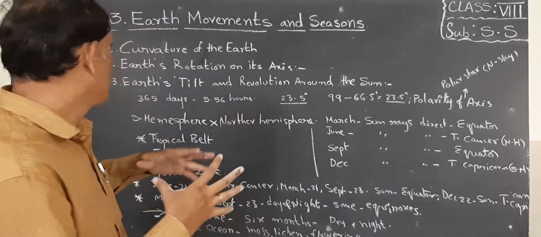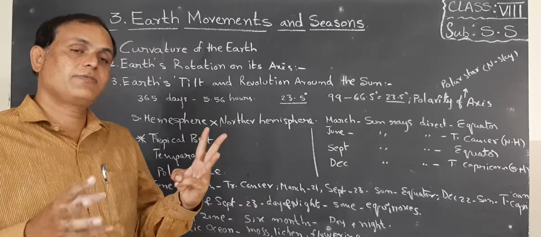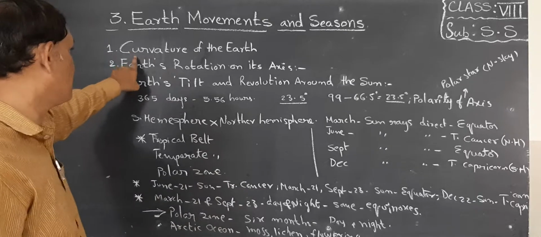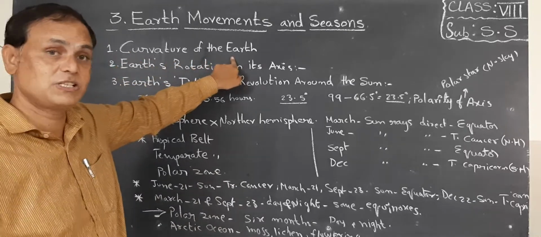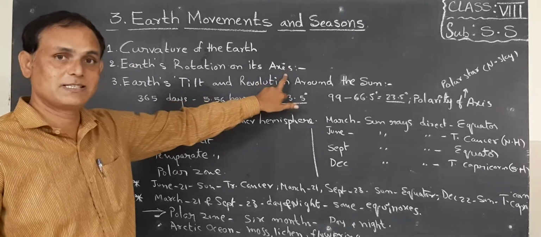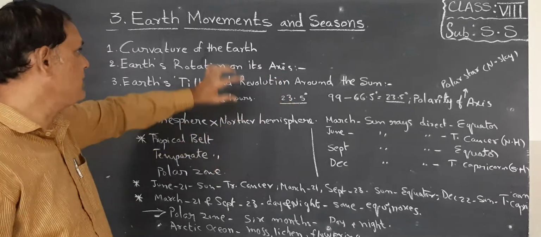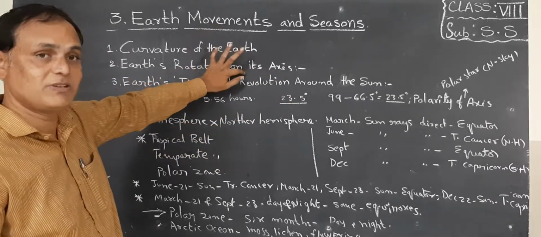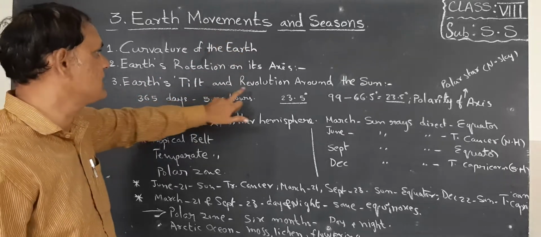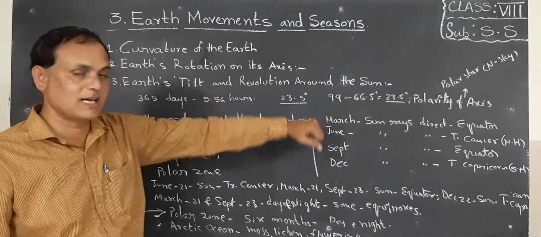Next, children, I said three reasons are there for seasons occurring upon the earth. What is that? Curvature of the earth. This is the first reason. Second one, earth's rotation on its own axis. Okay, children, we discussed these two in the previous video. Now this is the third reason, earth's tilt and revolution around the sun.